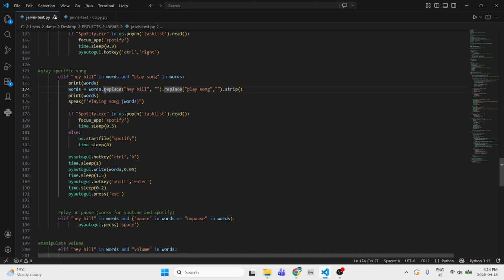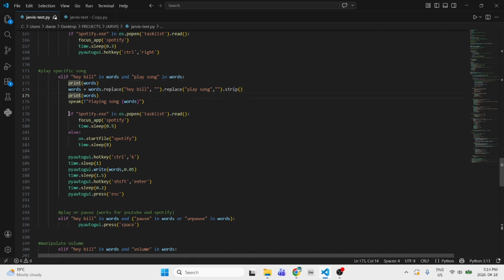But basically, it strips "Hey Bill" and plays song from the string words. So instead of "Hey Bill, play song Stitches," it just becomes Stitches. And then basically it says playing song, and then the stripped string, which is Stitches. So playing song Stitches.